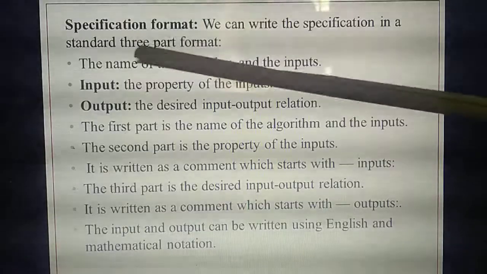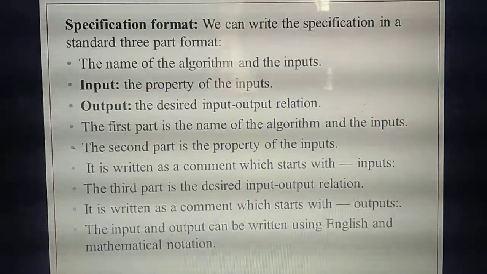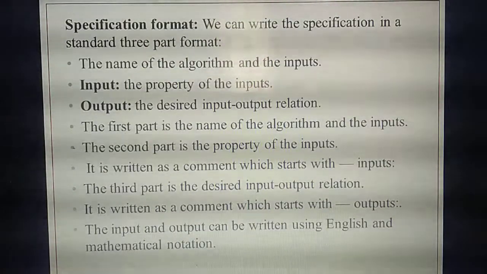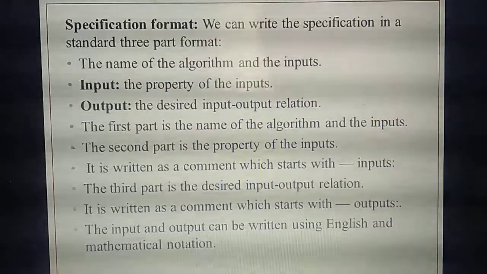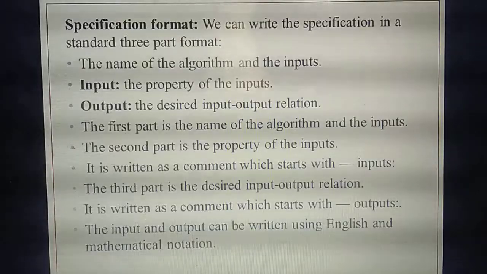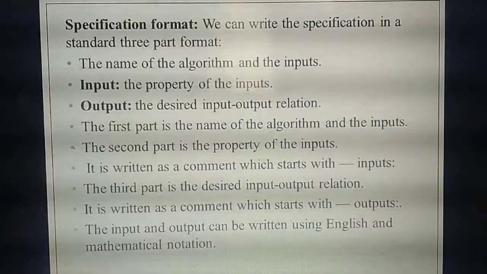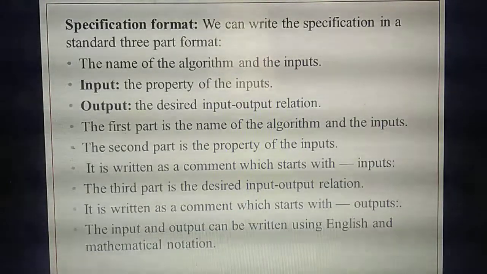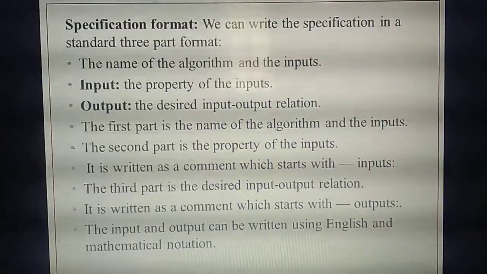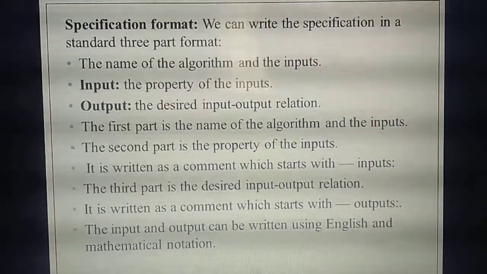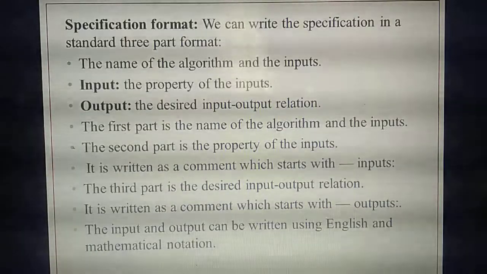First you need to write the name of the algorithm and the inputs. What's the name of the algorithm in that example? Divide is the name of the algorithm. How many inputs are there? 22 comma 5, so 2 inputs. So the first thing you need to write is the name of the algorithm as well as the input.